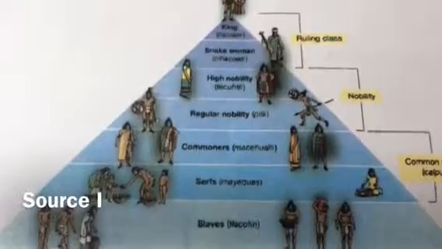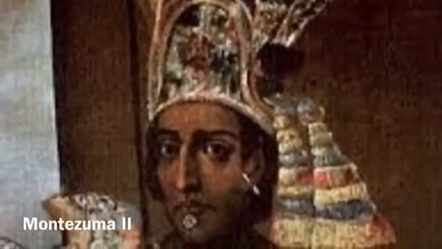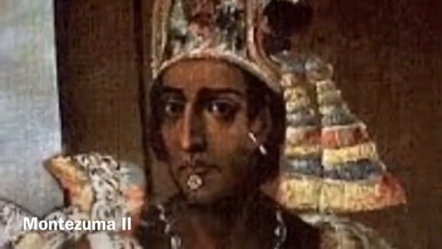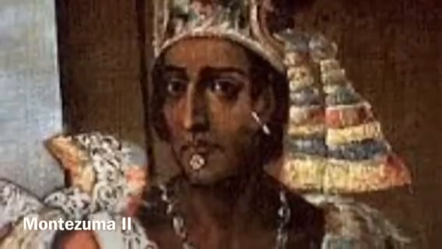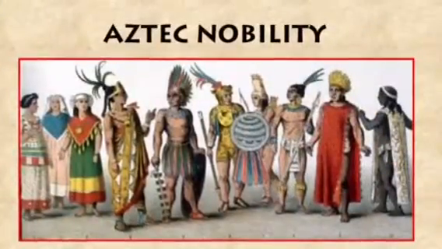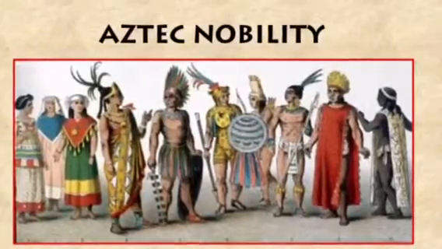Source I shows the 7 social classes. The almighty ruler was the emperor. When the Spanish arrived, this was Montezuma II, who was regarded as a god. Next was a snake woman. These were the ruling classes. Then there was the nobility classes of high nobility and regular nobility.